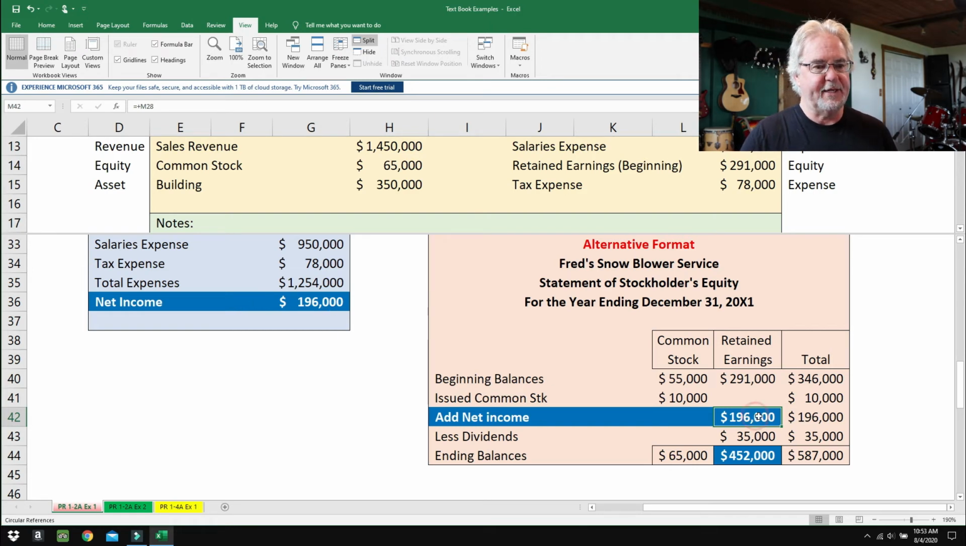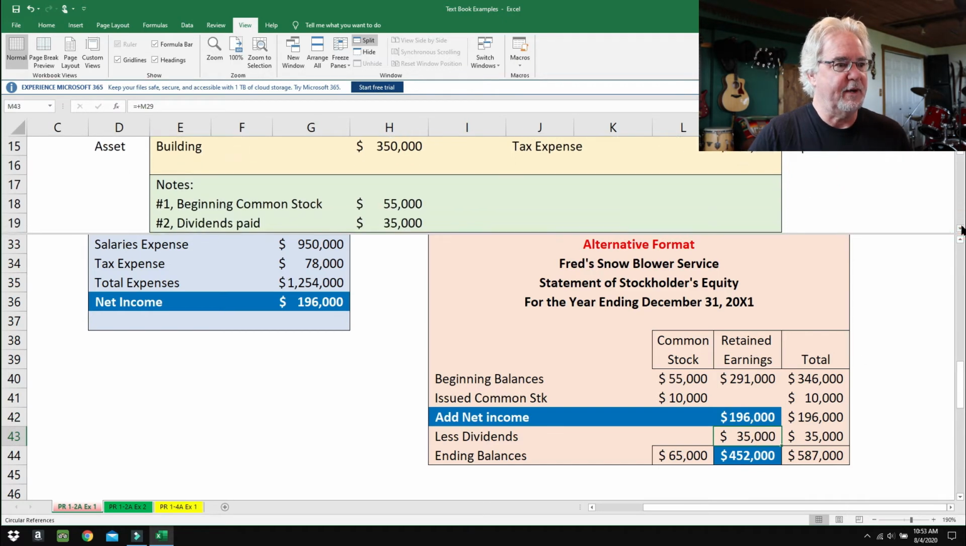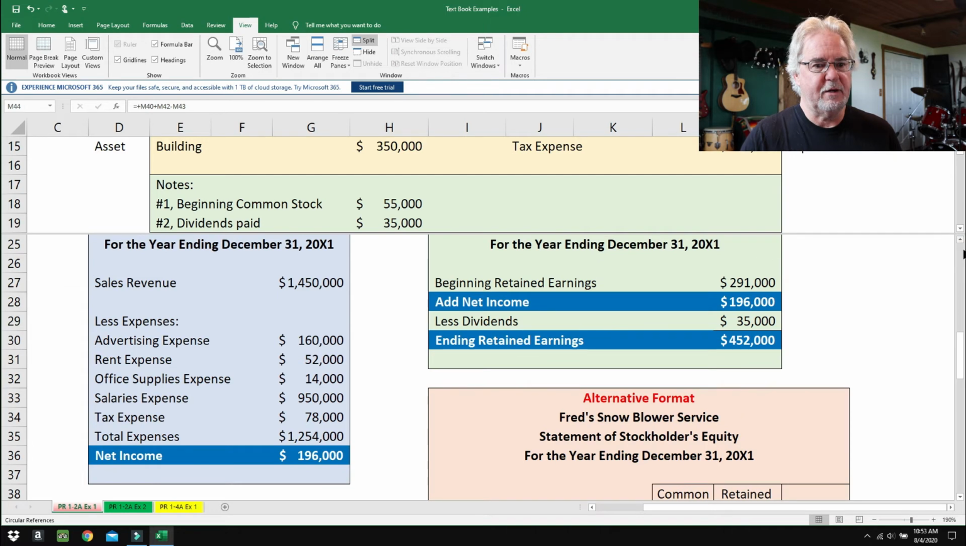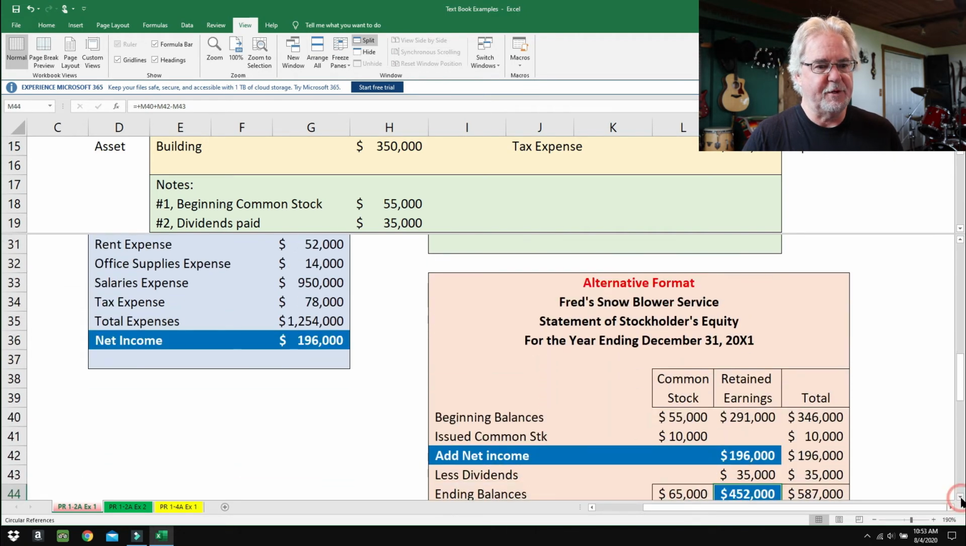There we go, 196. Minus the dividends. The dividends came from the notes, right there. We get 452,000, and that's exactly what we came up with before. There we go. So half of this thing is exactly what we've been doing anyways.